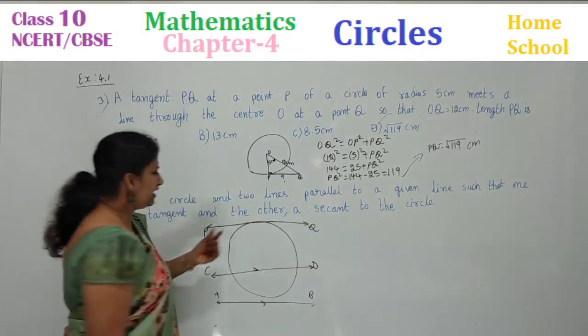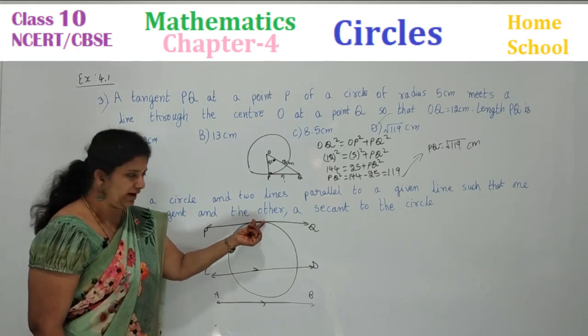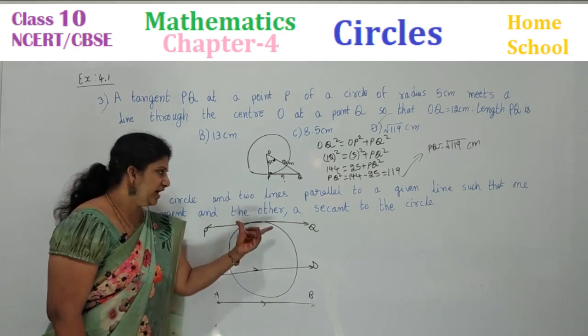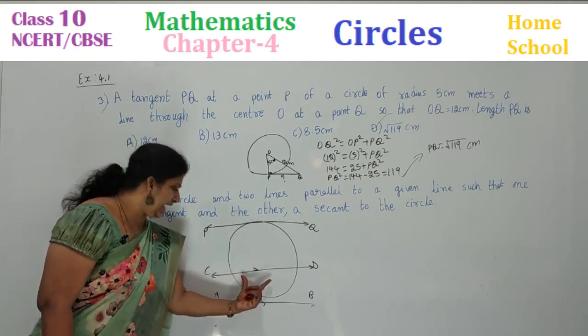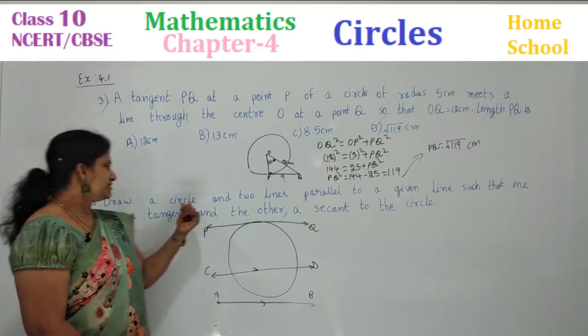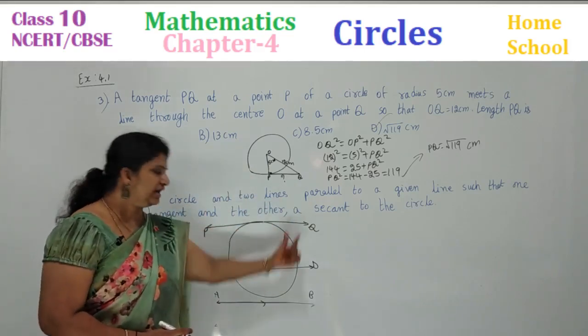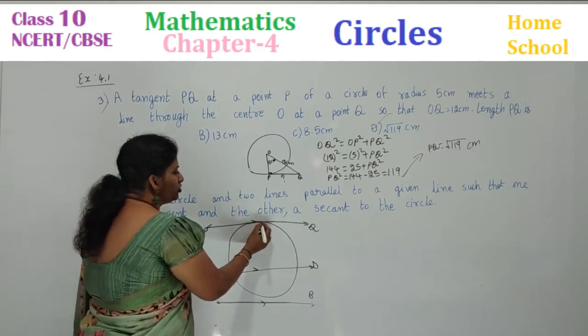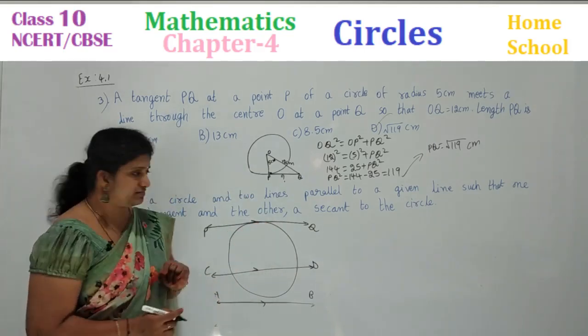PQ. PQ is a tangent touching at one point. PQ is parallel to AB, where PQ is a tangent and CD is a secant. They asked us to draw two lines parallel to the given line. It should not come inside, children, that also observe.